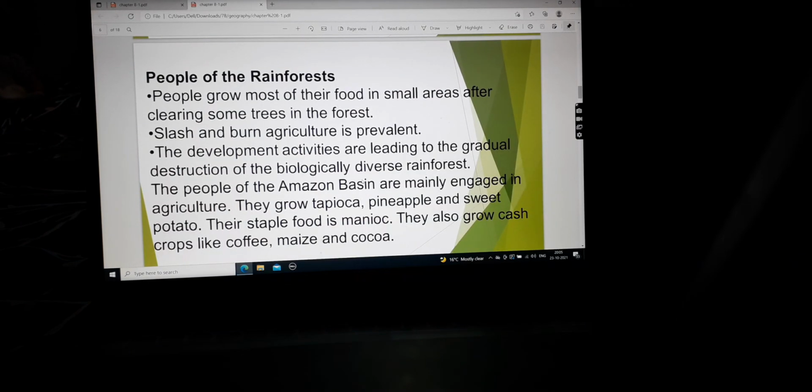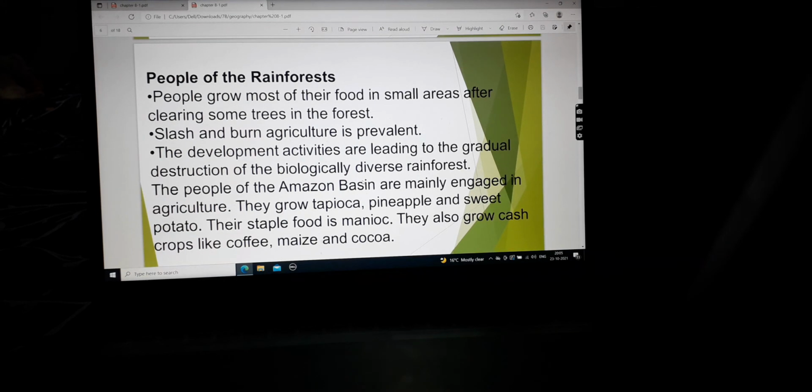People of rainforests grow most of their food in small areas after clearing some trees in the forest. Now, as the people need to survive, what do they do? They clear a certain area and plant most of their food, eatable plants, in that small area by the process of slash and burn, or shifting cultivation.